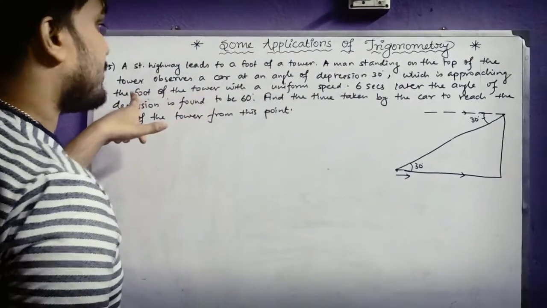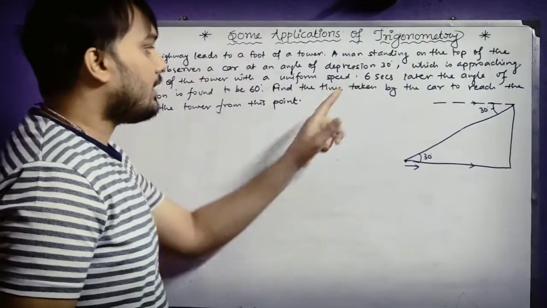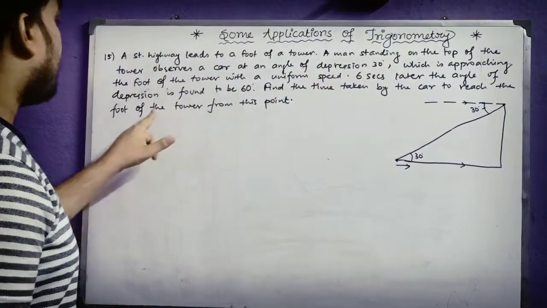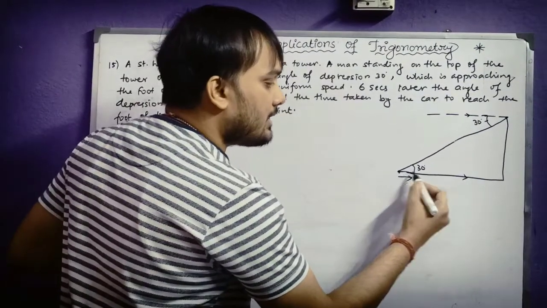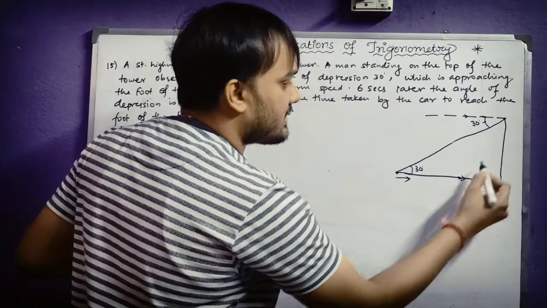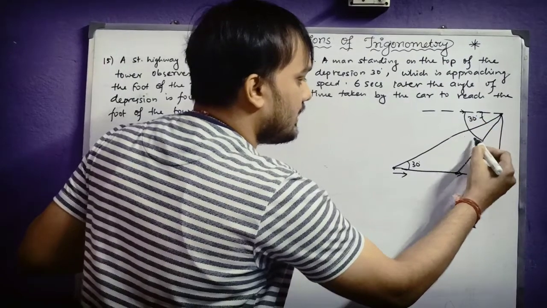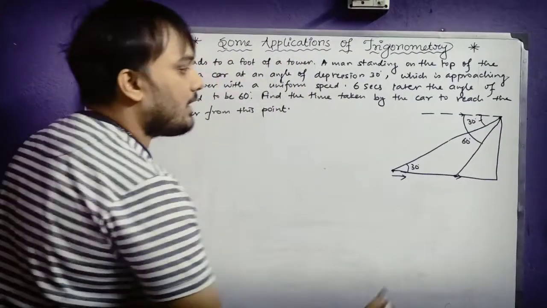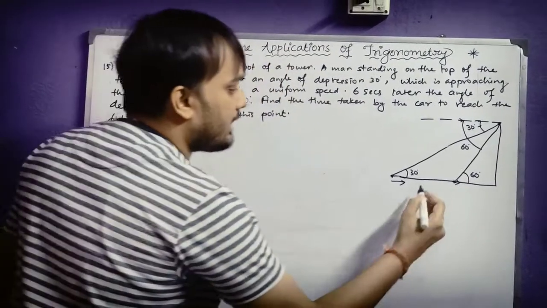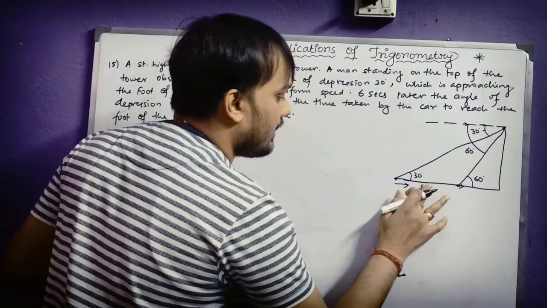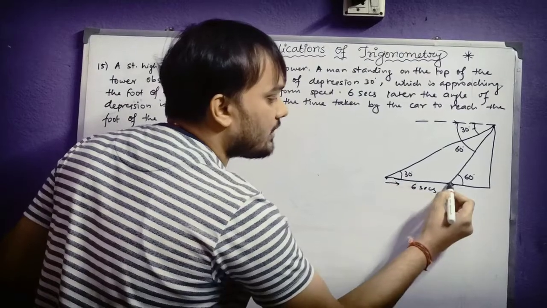Now just see what the question says next: approaching towards the foot of the tower with a uniform speed. 6 seconds later, the angle of depression is found to be 60 degrees. Now definitely after 6 seconds, the car will not be here. Suppose the car is here after 6 seconds. So when the car is at this point, the angle of depression is how much? 60 degrees. Definitely this angle will also be 60 degrees. And the car is taking 6 seconds to come from this point to this point.